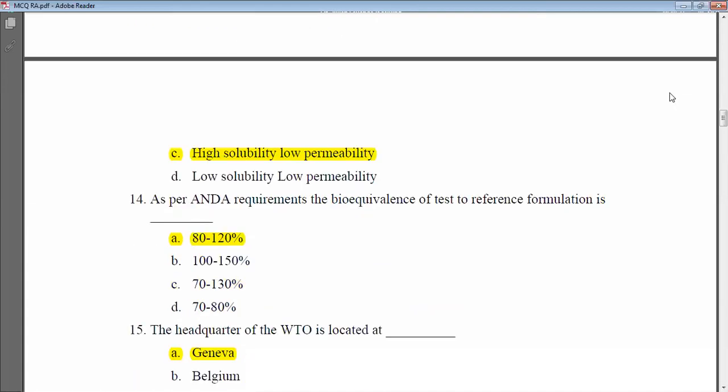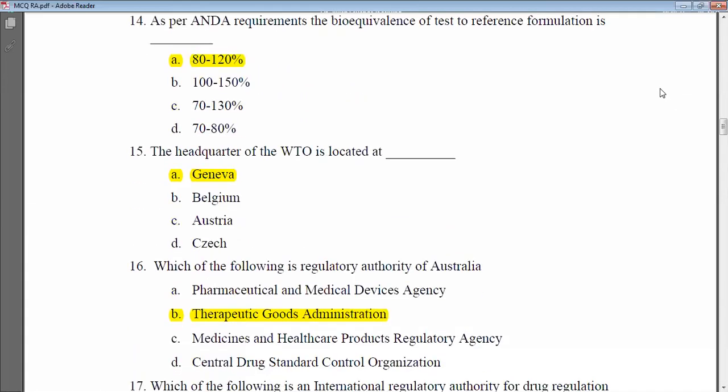Okay. Next MCQ is: as per ANDA requirements, the bioequivalence of test to reference formulation is. What is ANDA? What is its long form? Abbreviated New Drug Application. Correct? So as per ANDA requirements, the bioequivalence of test to reference formulation is which percentage?